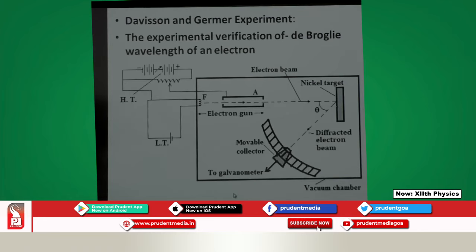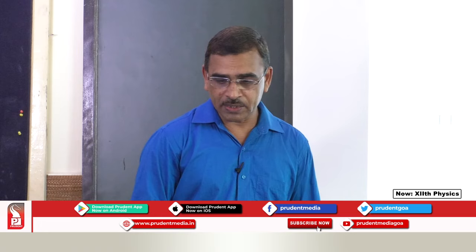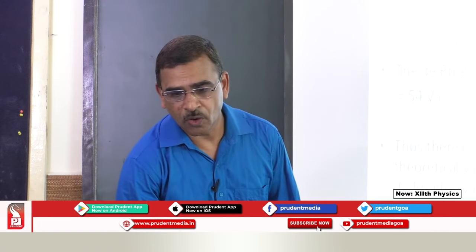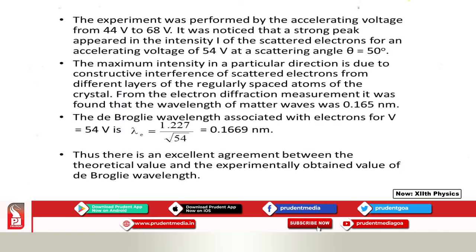Using that diffraction pattern, for a voltage of 54 volt and a scattering angle theta of 50 degree, the wavelength found was 0.165 nanometer.